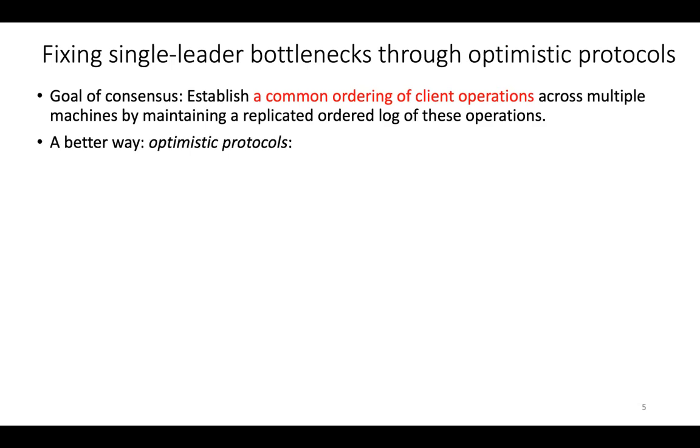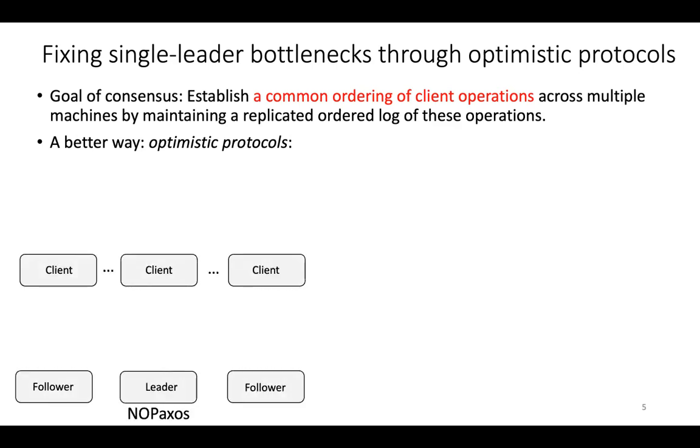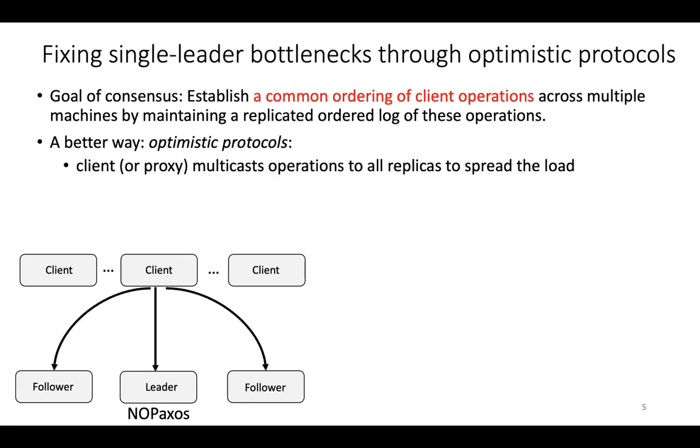Okay, and I'll illustrate these optimistic protocols through the example of Nopaxos, but the pattern is more general. So here, clients directly multicast their operations to all replicas to spread out the load. A proxy could do this on the client's behalf. And here by multicast, I mean either network support for multicast, like IP multicast, or an application library that effectively does multiple distinct unicasts. We use the application library approach in our work, but at this point in the talk, I'm just talking about multicast conceptually.